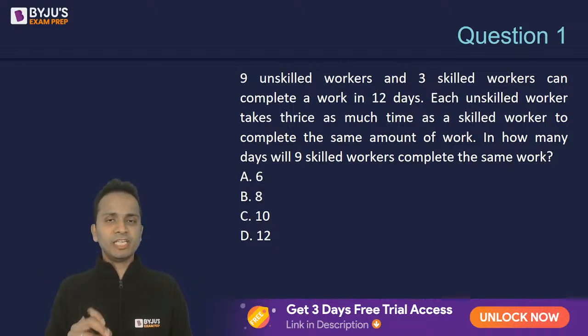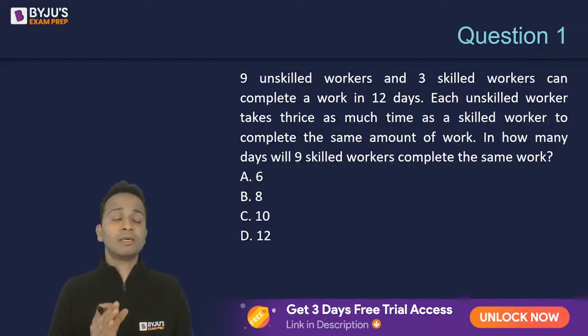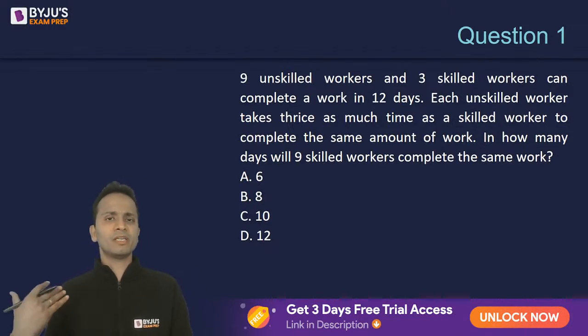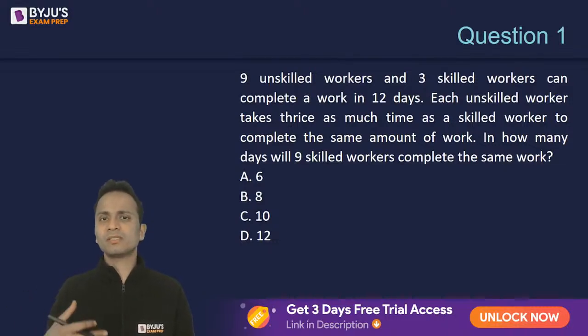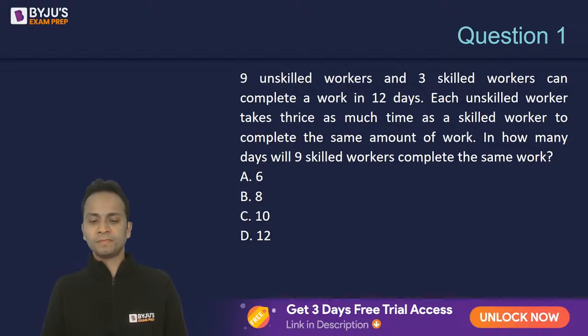Read each and every element of this question, each and every statement. Establish a relation between the number of days taken by each unskilled worker as well as a skilled worker. Then you can replace unskilled workers with skilled workers and find out the answer.